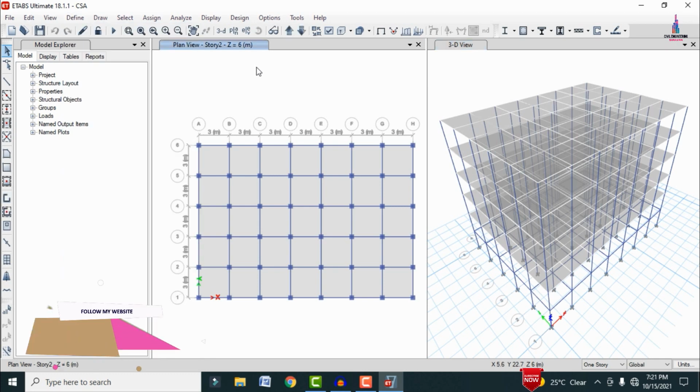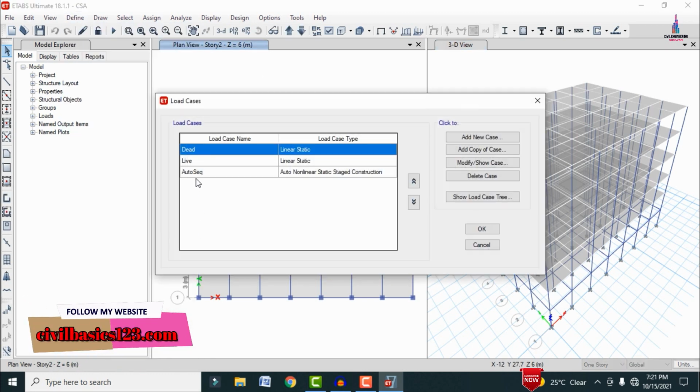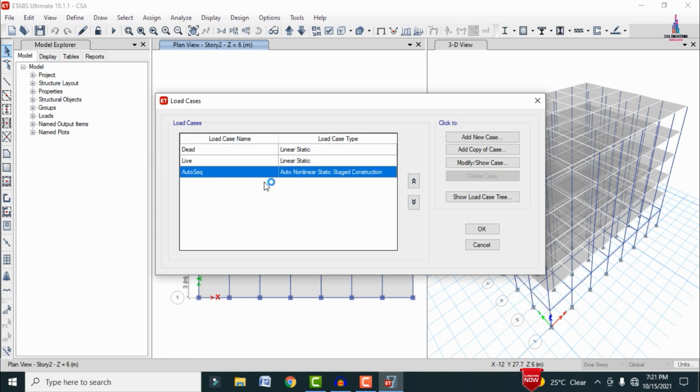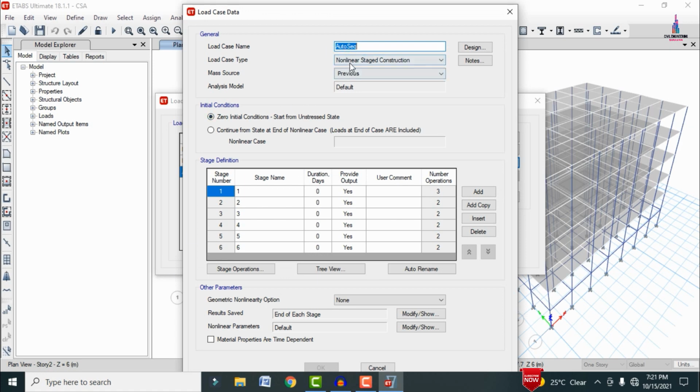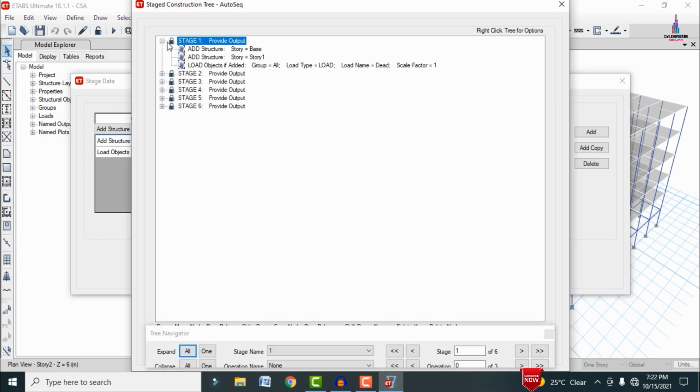Now we have to see the respective load case. For that, click on the display option and select the load cases here. Now we can see it consists of the auto sequence analysis. Click on the modify option, so that it shows you the construction sequence load case, which is related to the nonlinear staged construction process, and it consists of six stages. Again, you can click on the stage operations option, so that it shows you the operation object name, age at add days, and type name. You can click on show stage tree, so that it shows you the stage tree for this structure.